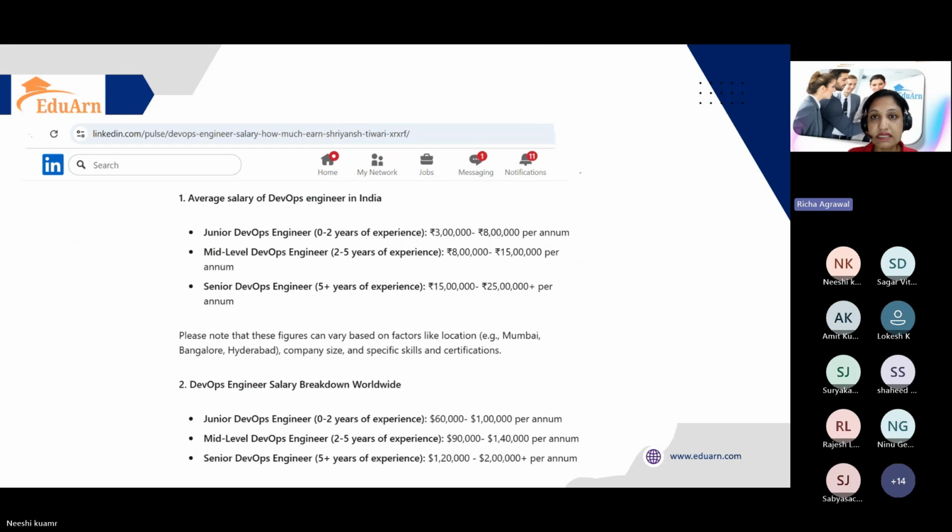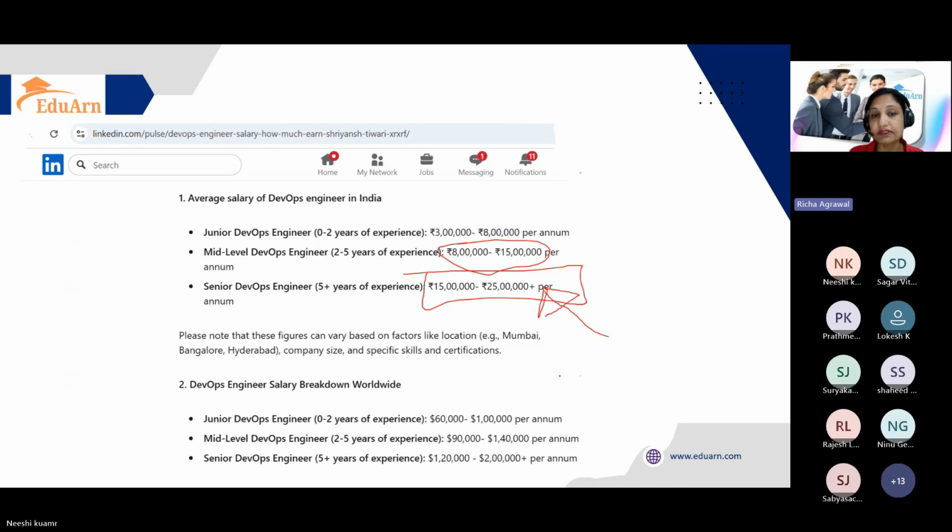As you are joining this meeting, I'm sure you would like to know the advantage of learning Terraform in IaC and DevOps. I have got this data from different sources on the salary range expected for DevOps. You can see we are showing the salary from India as well as from other countries. For 0 to 2 years, we can expect at least 3 to 8 lakhs per annum, for mid-level it's 8 to 15 lakhs, and for senior folks it's between 15 and 25 lakhs. I think it's a good salary compared to other technologies.